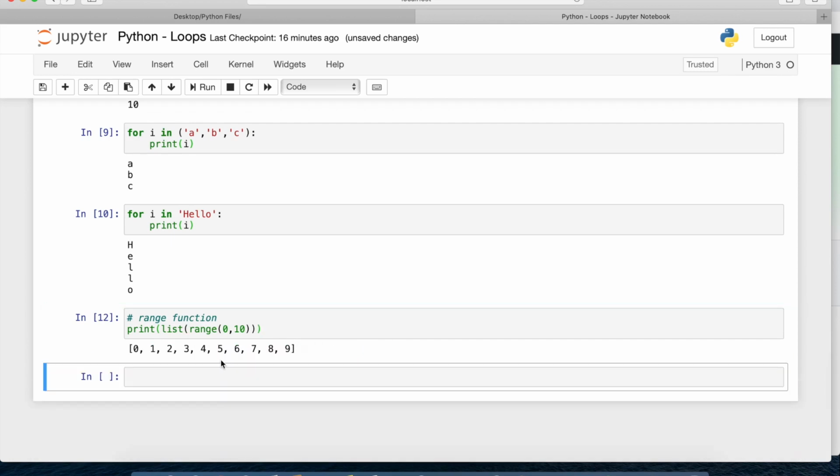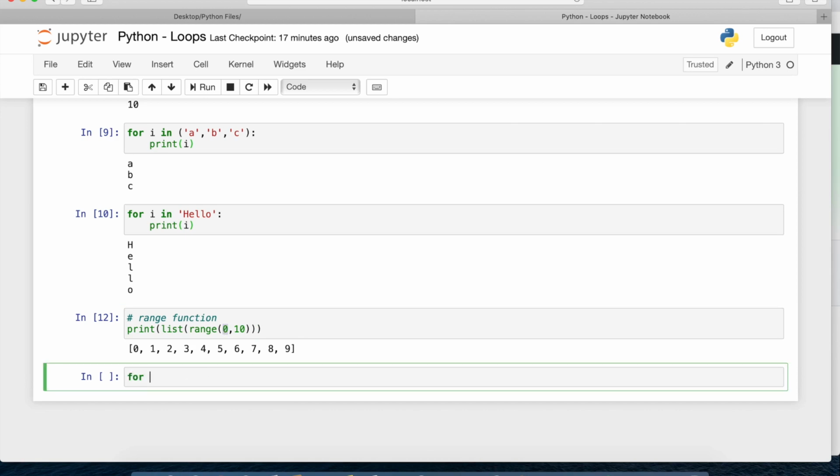Okay, so you can see here it gives me 0, then 1, then 2, then 3. So it starts from 0 and it will continue till 9. It will give us values till 9. So the last one is exclusive, the first one is inclusive here. This is how it gives us 10 values, that is 10 number of values starting from 0. So this is how we can also create a sequence.